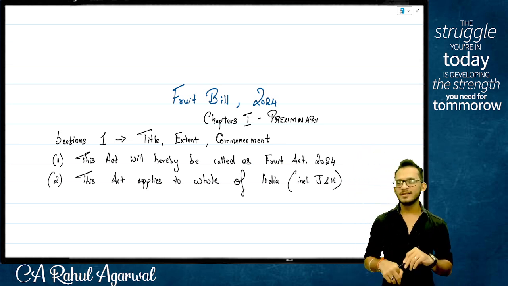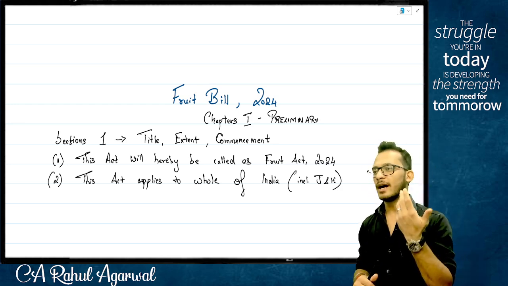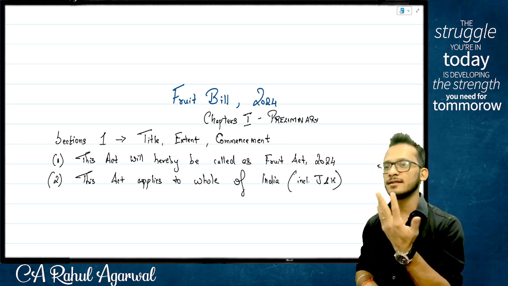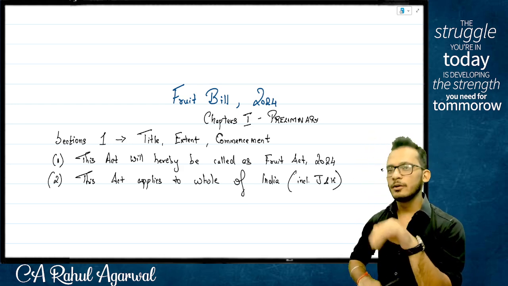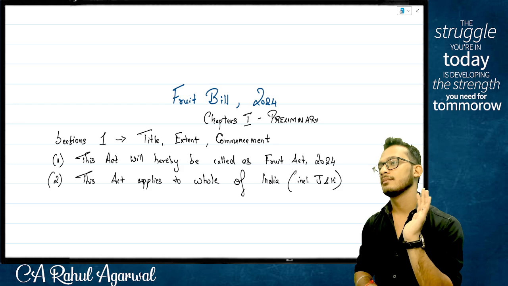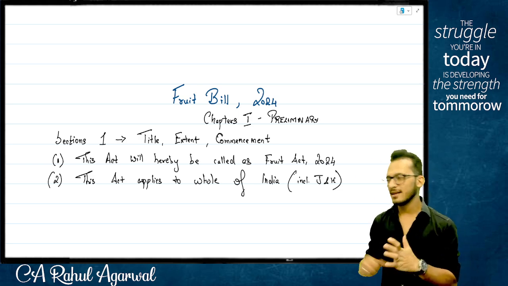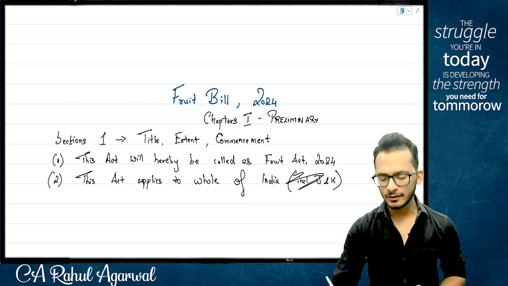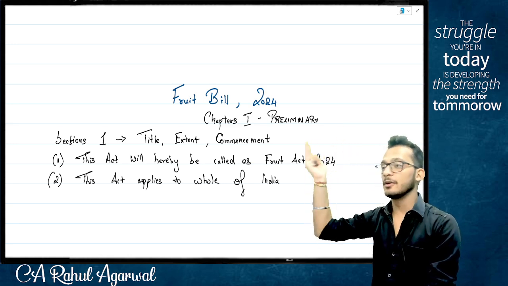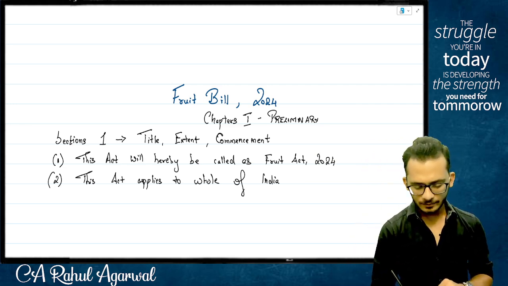Although in 2023, the Modi government came and removed article number 370, taking Jammu and Kashmir as a part of India without getting Pakistan's approval. Today, when any law gets created, we don't have to mention the words Jammu and Kashmir, because it is now assumed that it is applicable to Jammu and Kashmir as well. Yes or no? Yes. Luckily, we are creating it right now, therefore I don't have to mention this word. I can let it go. But if you read income tax, if you read GST, you'll see this line where it will say including Jammu and Kashmir, because those are old acts. Make sense? Point number 3, people.